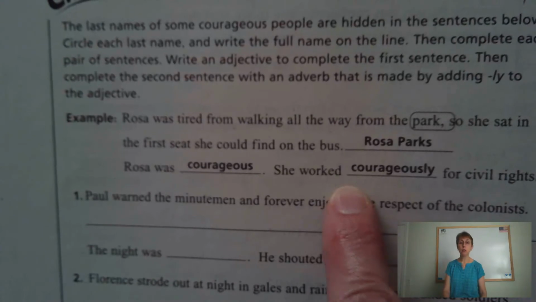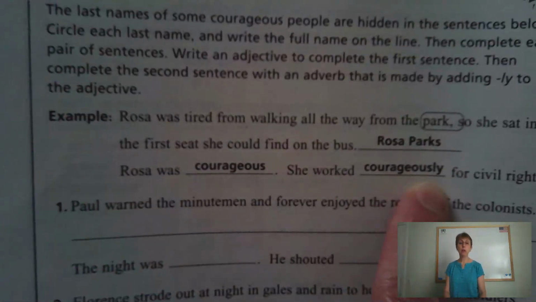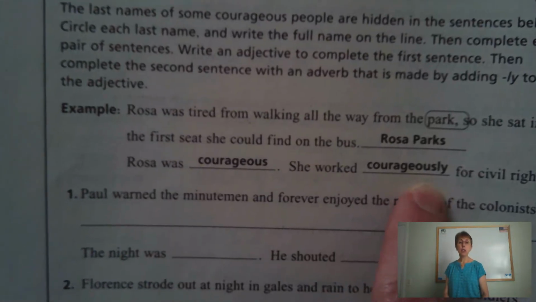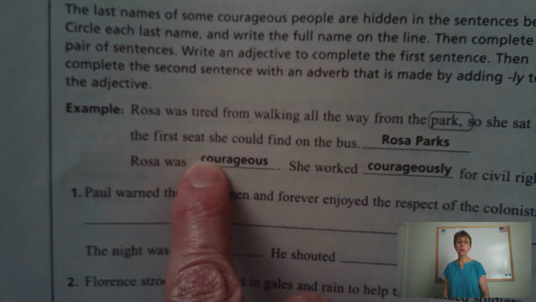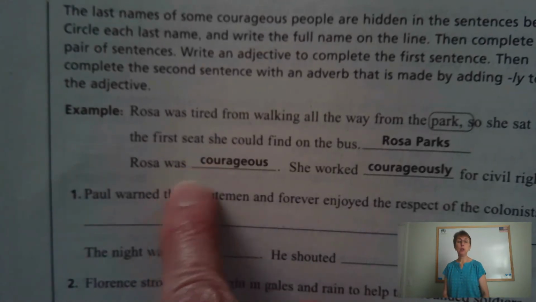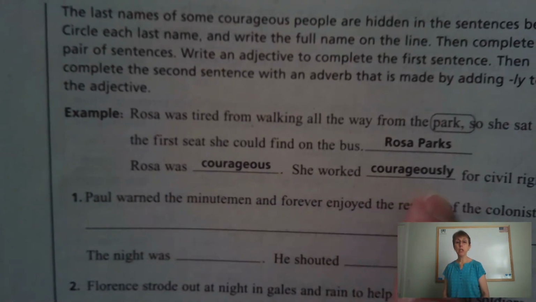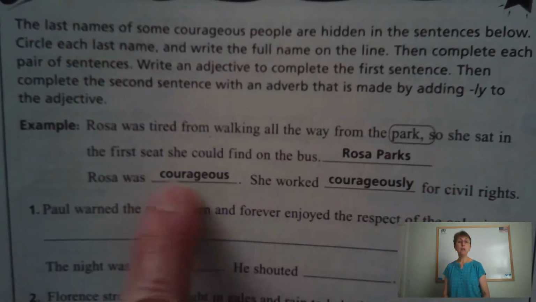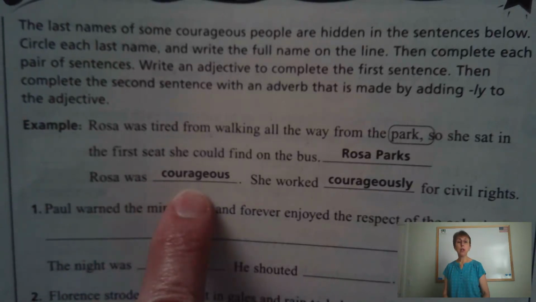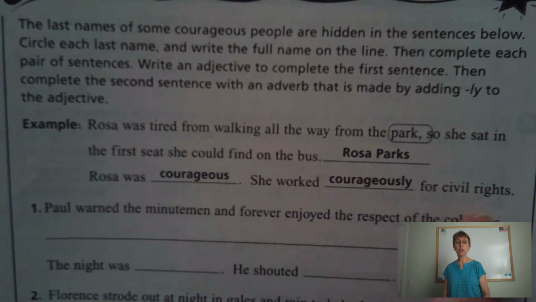Worked is a verb, so the word you're going to be using here is going to be an adverb. And they did tell us in the directions that we were going to form an adverb from the adjective that we used. So Rosa was courageous. She worked courageously for civil rights. If you used brave, Rosa was brave. She worked bravely for civil rights.